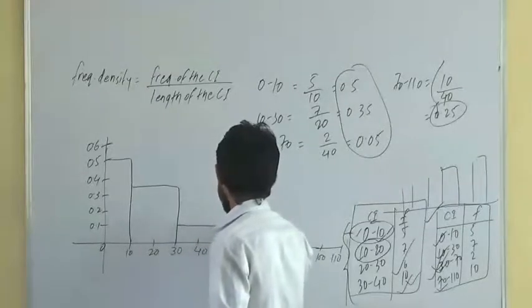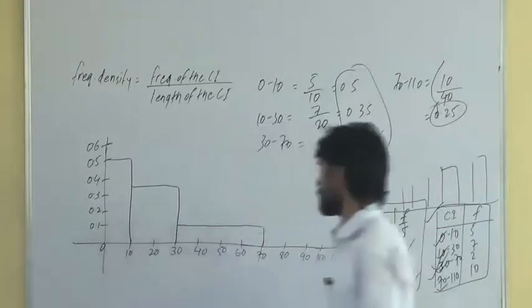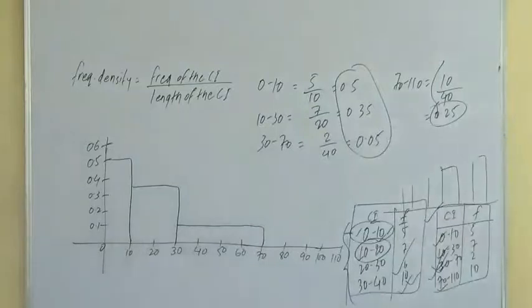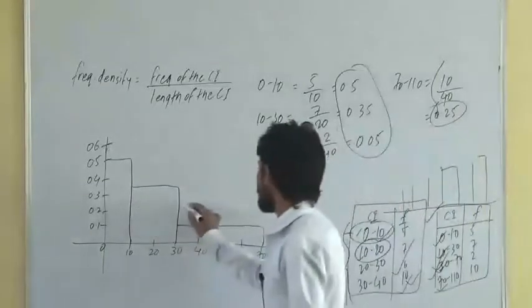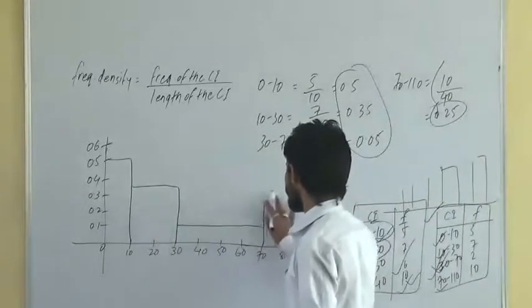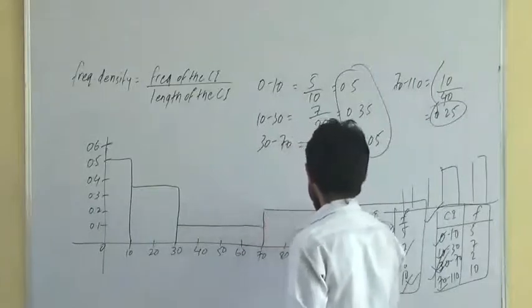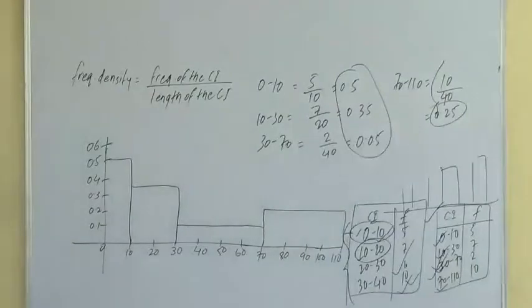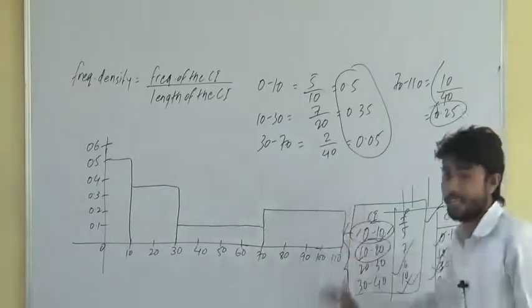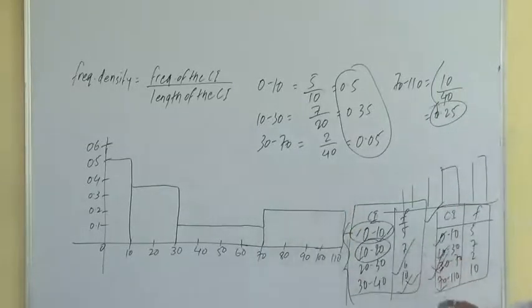And 70 to 110, 0.25 somewhere here. So this is how the histogram will be prepared in case the widths of the class intervals are not uniform, are not same.